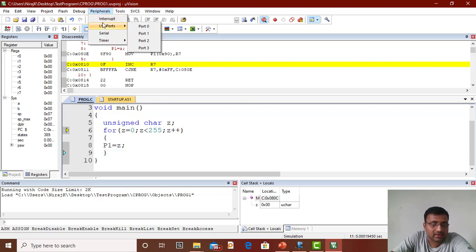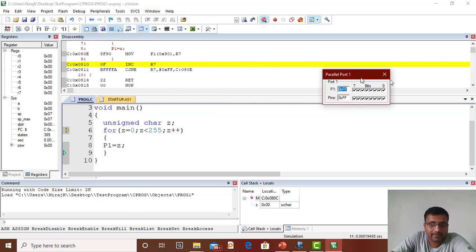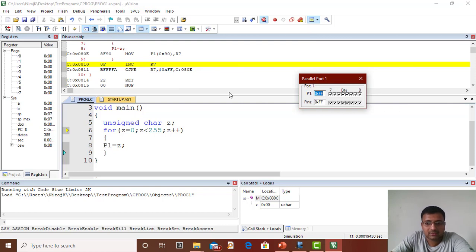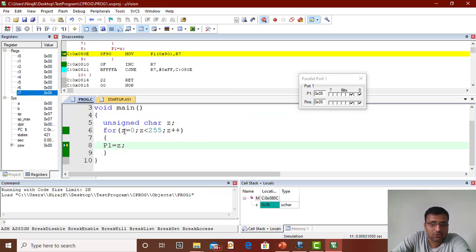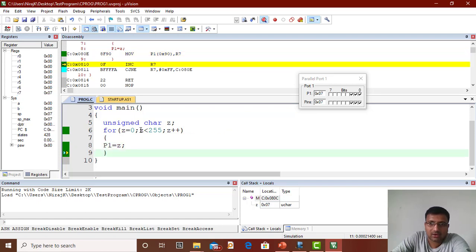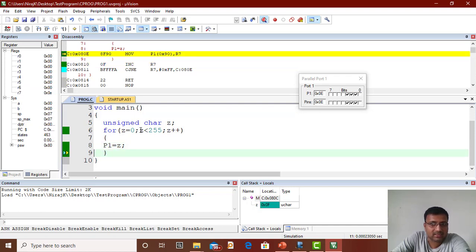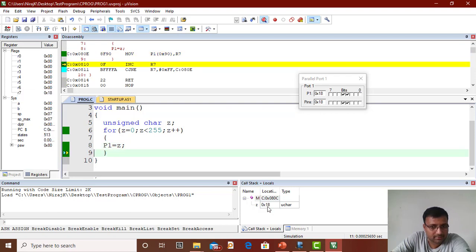So I will go to Peripherals, I/O Ports, Port 1, and then start executing this. I'll press F11 for the execution. Now you can observe that. So Z goes on incrementing. Z is 6 now, Z is 7 now, 8, 9, A, B, C, D, E, F. So the same code will work. You can observe here the counter.